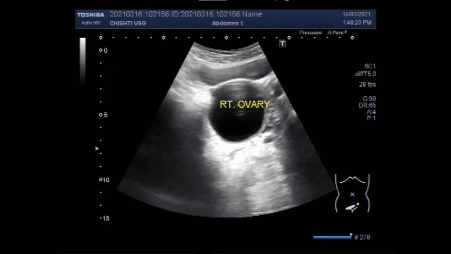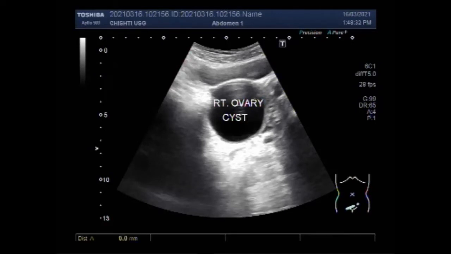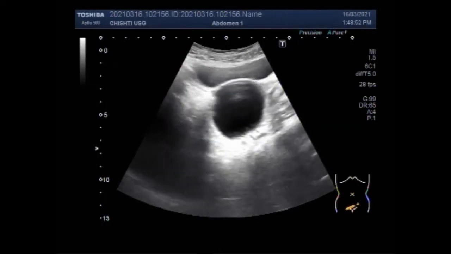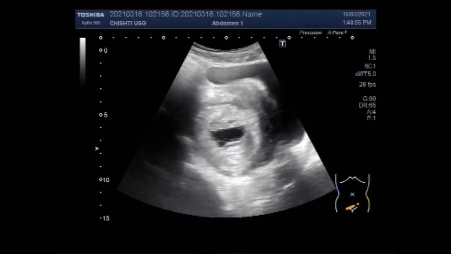Now a complete abortion is when all the products, tissue of conception, leave the body. You can see the large ovarian cyst, and this cyst measures about 5 centimeter. Now it is exactly about 5 centimeter. This is round to oval and has slightly thick fluid in its interior.